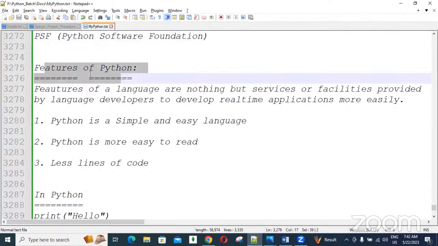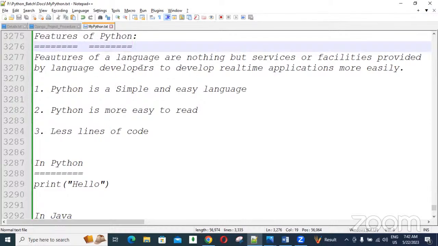So this is our last session, so we will continue from here. Features of Python. Features of a language are nothing but the services or facilities provided by that particular language. Using these features, we can design applications more easily. In Python we have so many features, or so many advantages. Some we will discuss, guys.